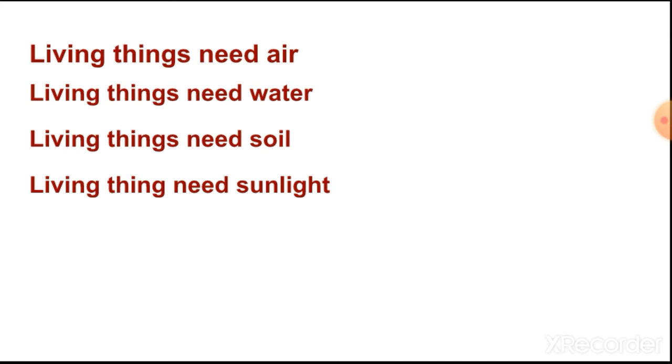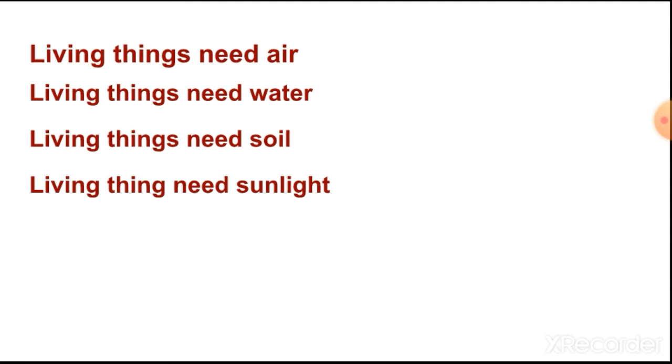Now living things need water. Plants and animals need water to carry out different processes in their life. Plants need water to grow, animals need water to drink, we also need water to drink.